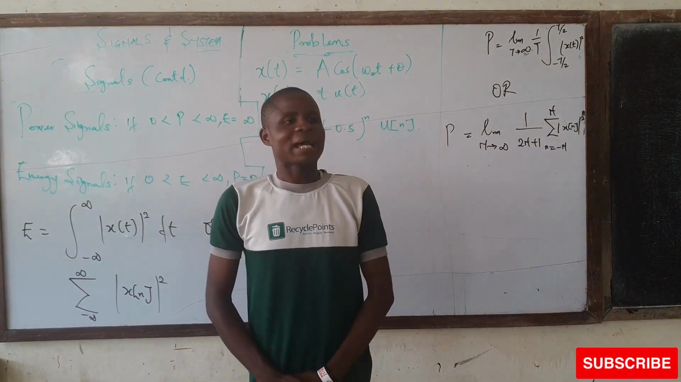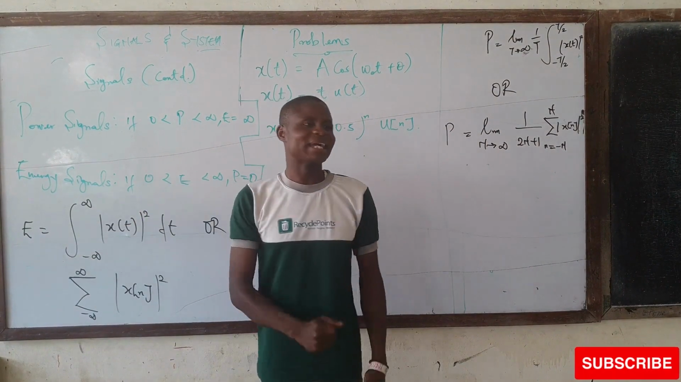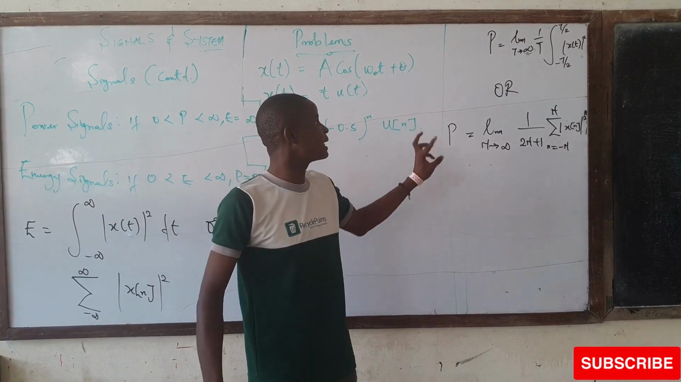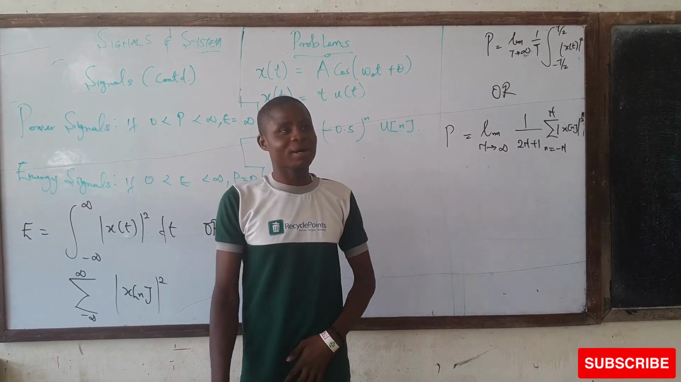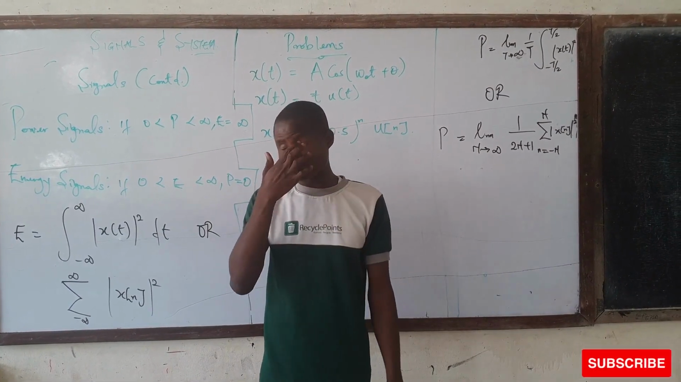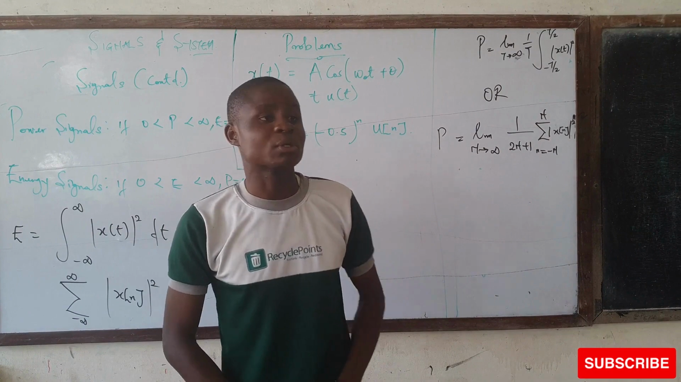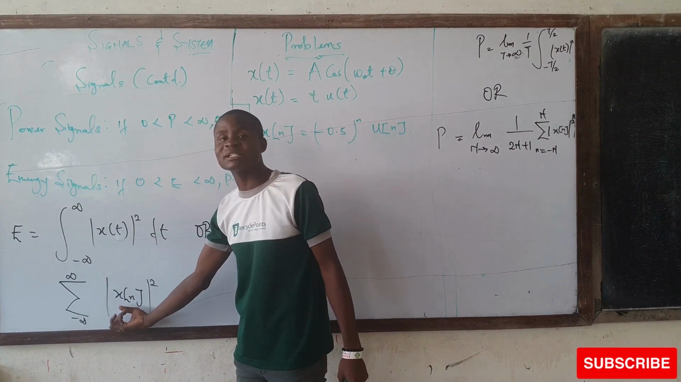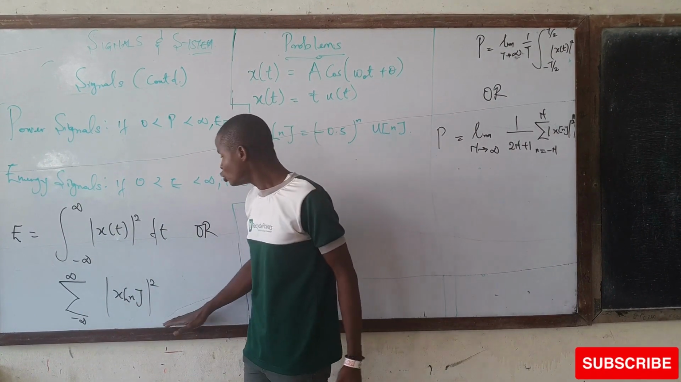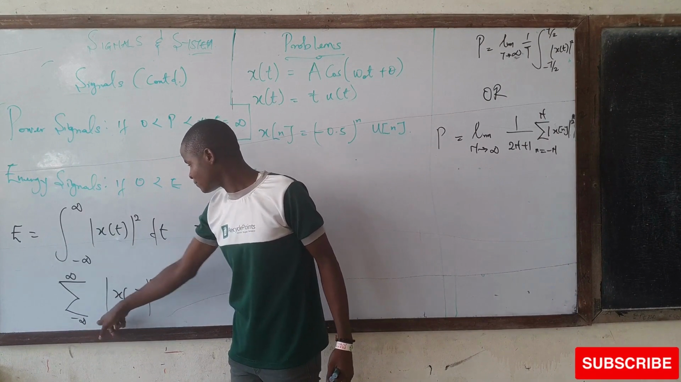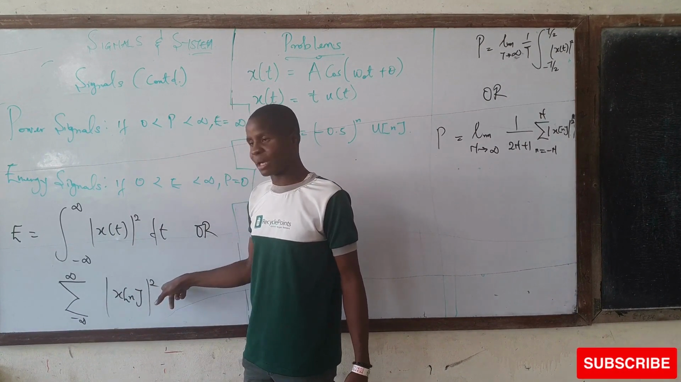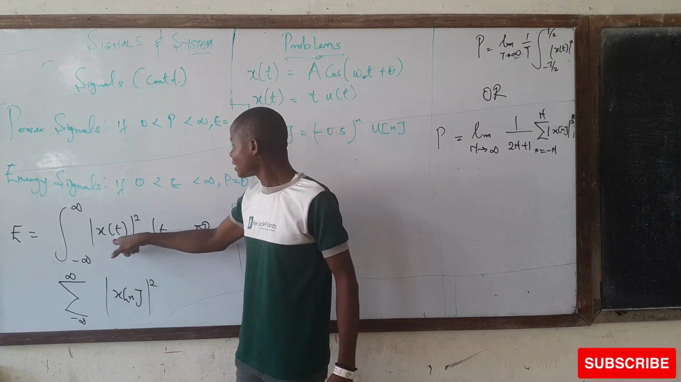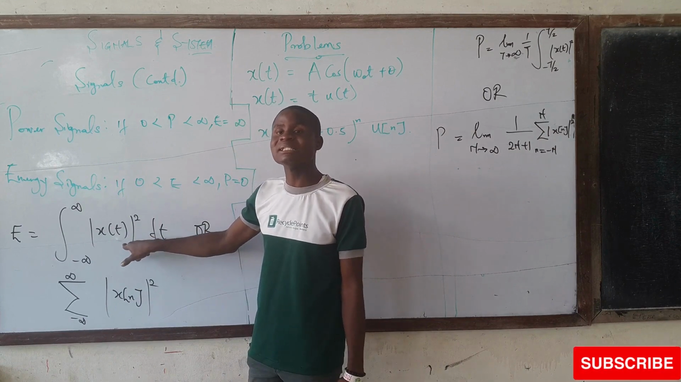Now, as I promised, I'm going to be writing the energy formula for classifying whether it's an energy signal or a power signal. You remember when I was classifying signals for you? I told you we have discrete signals and we also have continuous time signals. When you are given a discrete signal and you want to classify whether it's an energy signal, you use this formula: the sum from minus infinity to infinity of x[n] squared. The square brackets here show that it is a discrete signal. The parentheses here show that this is a continuous time signal.